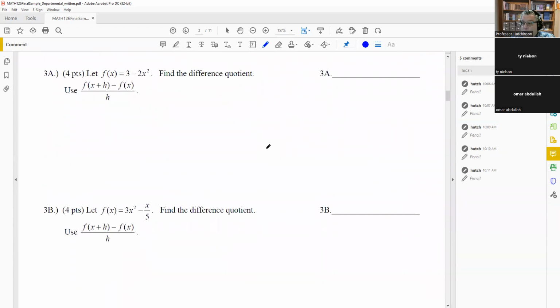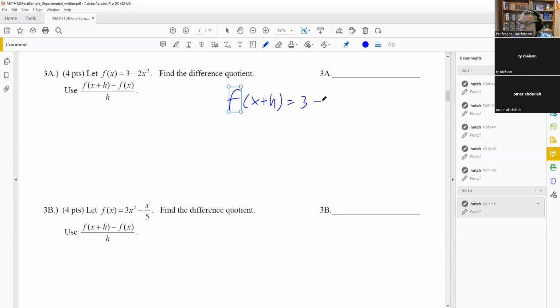All right, next one we'll do is this has difference quotient. So you want to know the difference quotient formula that will be provided for you on the test. So it's going to have that somewhere on there, but this is what it is. You can always refer back to it. But this is it. So in order to do this, we have to find f of x plus h, and I'm going to do that off to the side over here before I put it into the difference quotient formula.